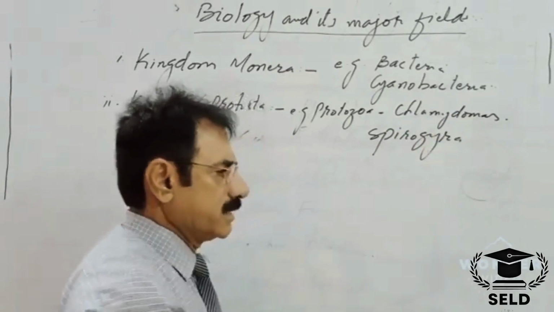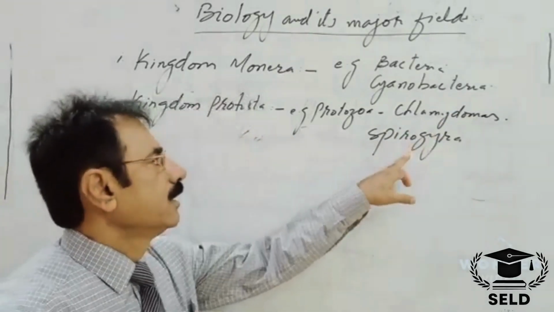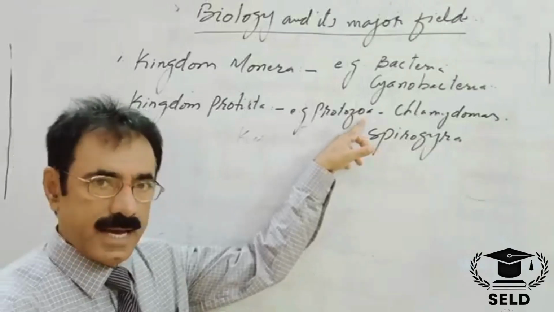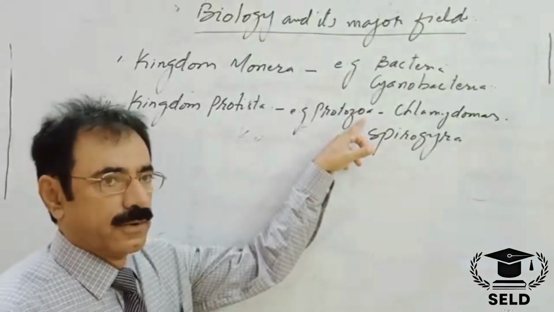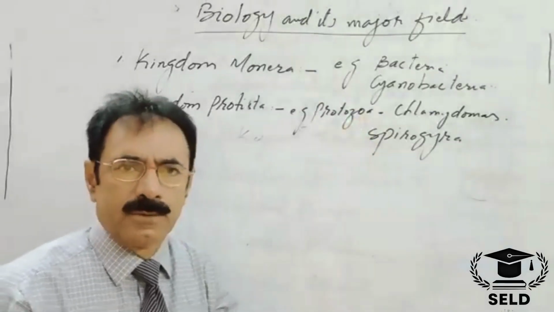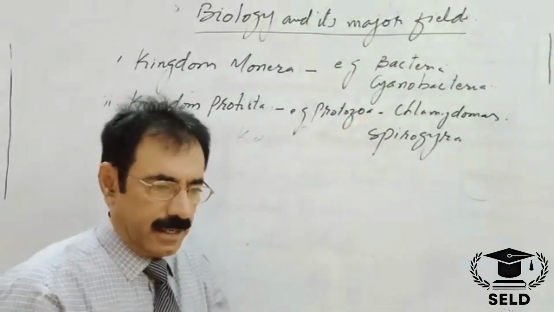These are unicellular algae, and these are unicellular eukaryotes, as well as the animals, the protozoa. And the protozoa include amoeba, paramecium, euglena, etc.